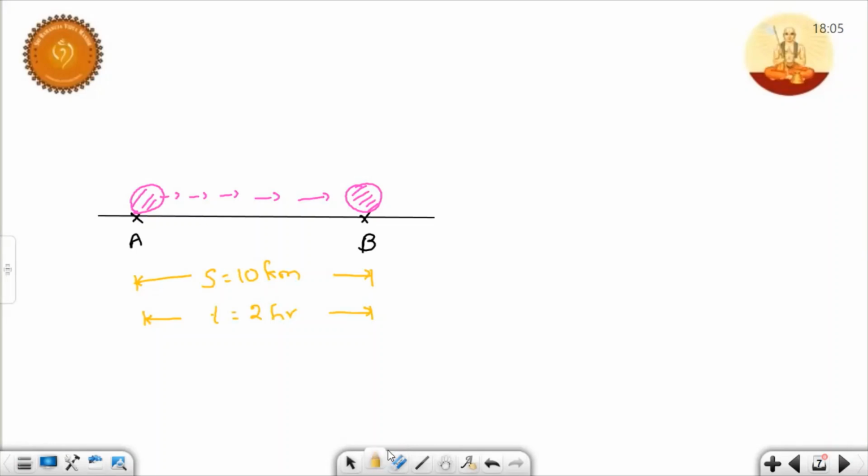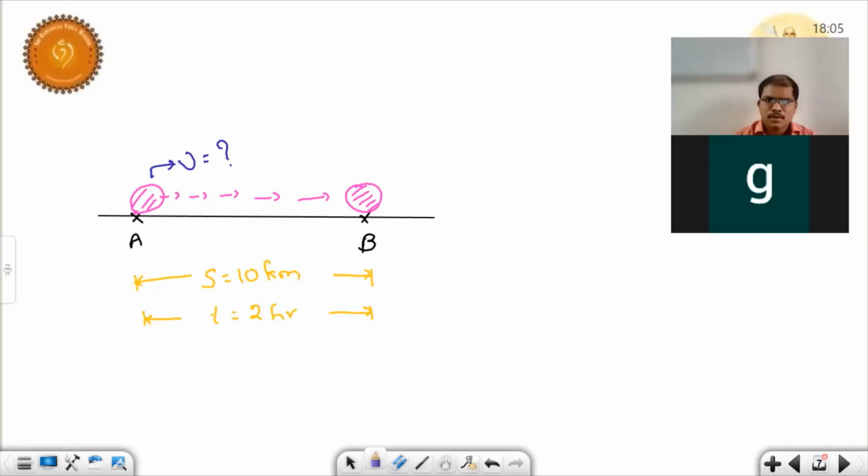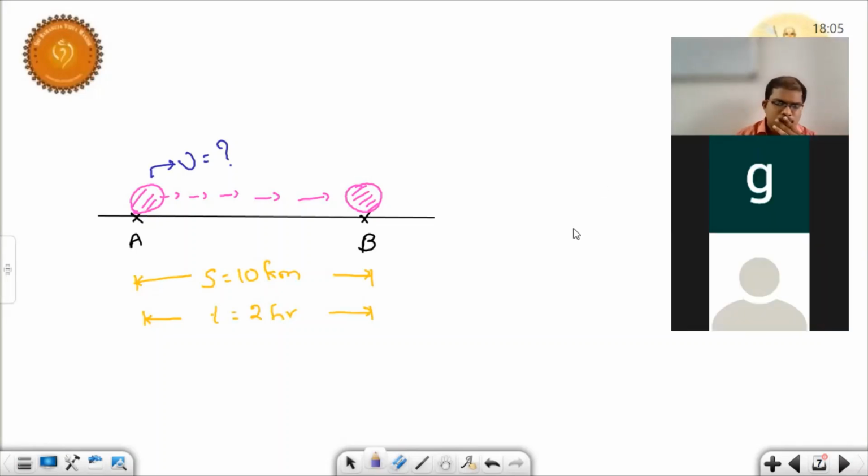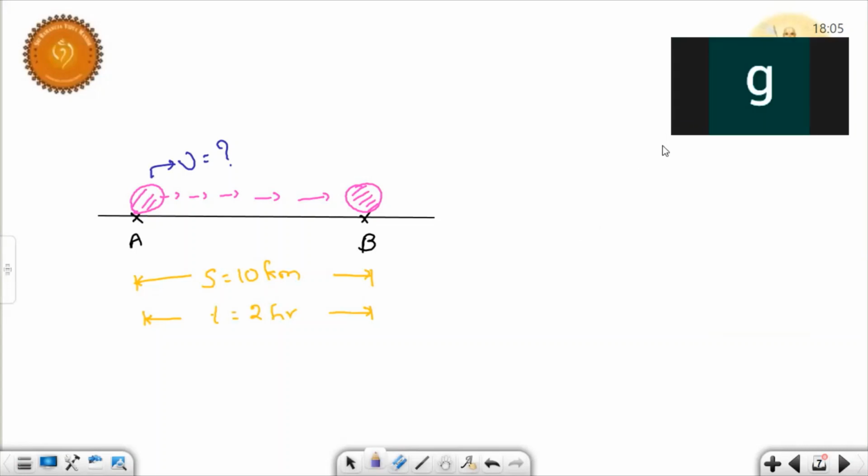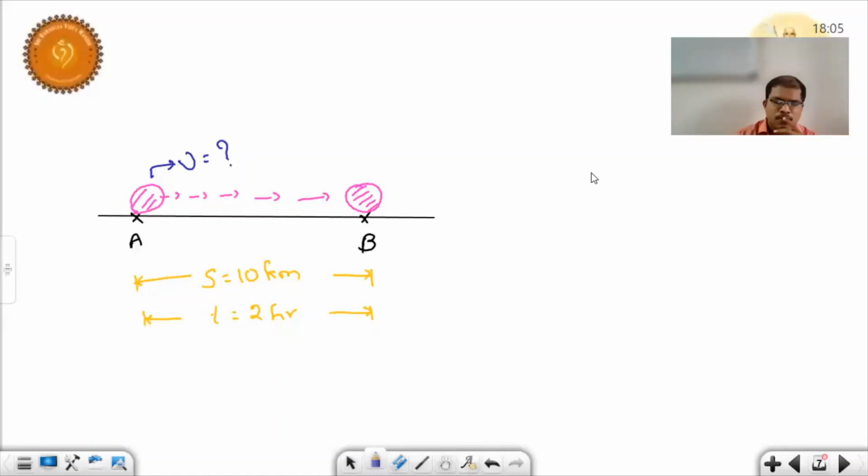So the question is, what is the speed of the body? Children, can you answer? Sir, 5 kilometers per hour, sir. Yes, very good. Vaishnavi, your answer? Sir, my answer is 5 kilometers per hour, sir. Very good. So what did we do here?